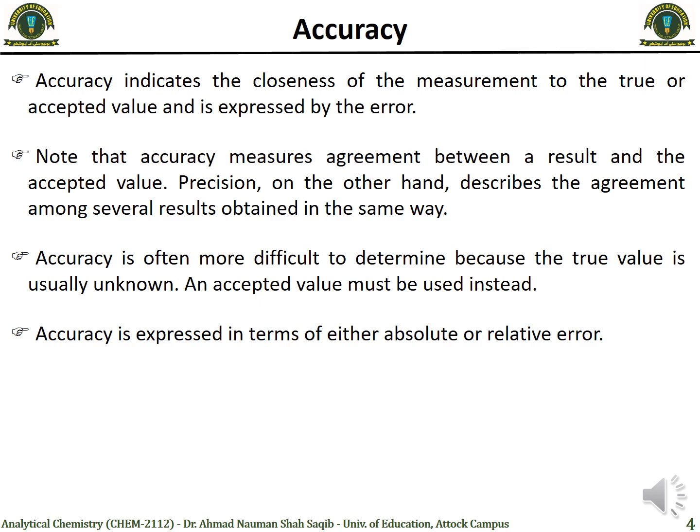And mostly it is expressed in the form of error, कि कितना error है, कि actual value कितनी होनी चाहिए, accepted value क्या है, और आपके पास value जो है वो कितनी आ रही है, how much different it is. So because actual value is sometimes difficult to measure, mostly there is some kind of acceptable value. So our experimental results are compared to that acceptable value, and we see how much error or how much deviation is over there. Accuracy is expressed in terms of either absolute or relative error, and we will discuss these in the later slides.